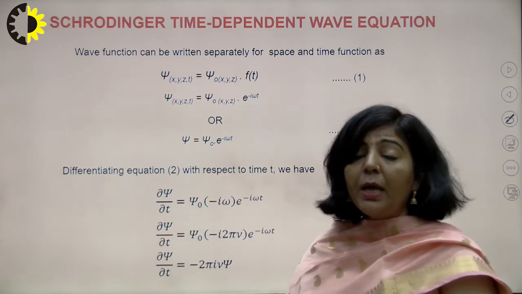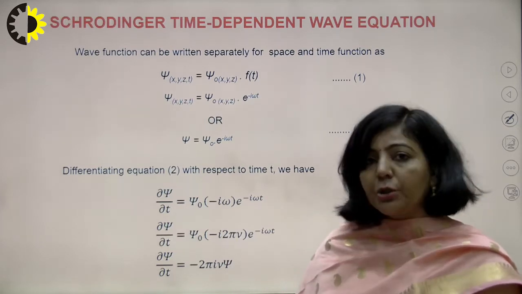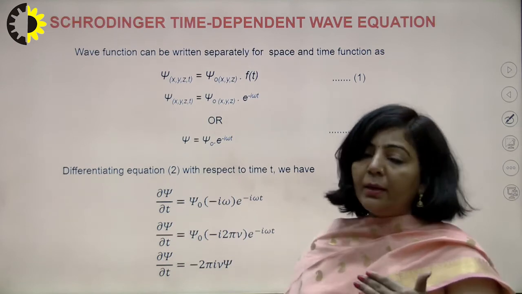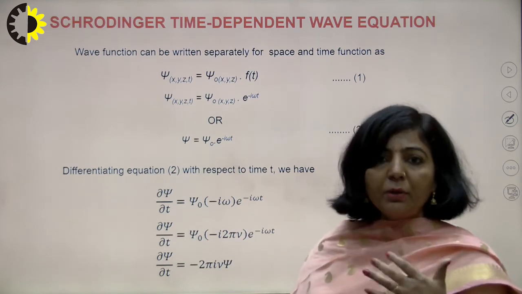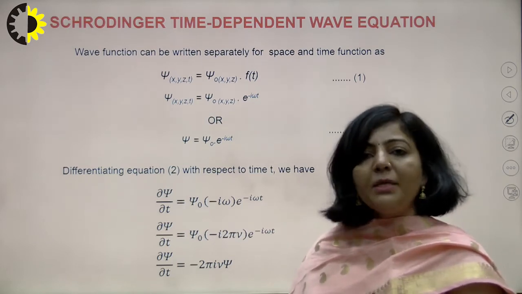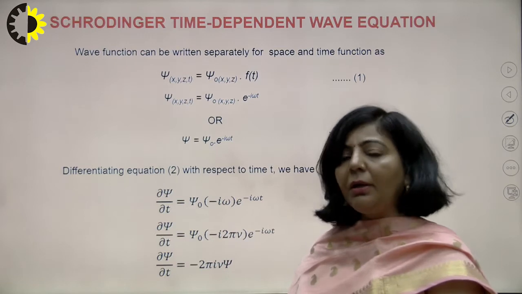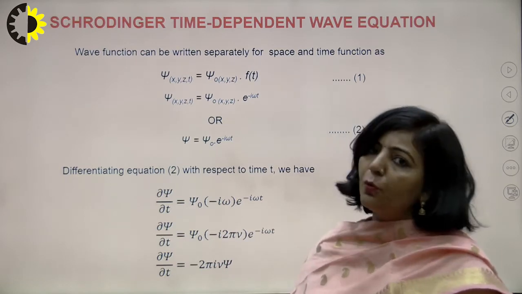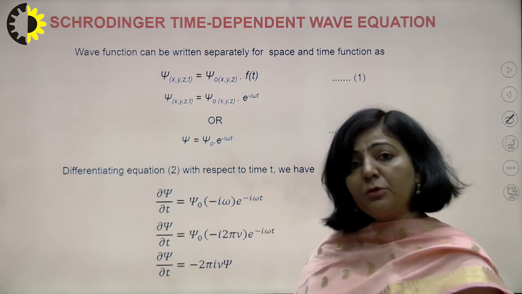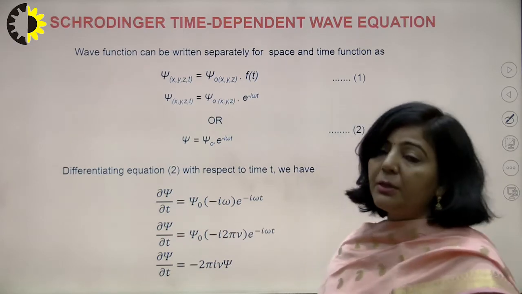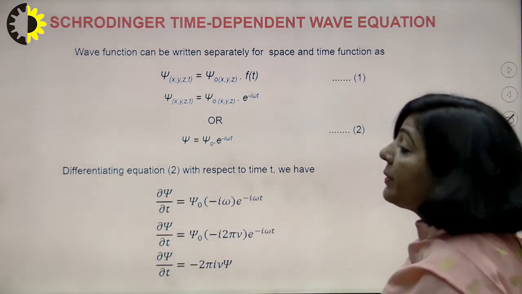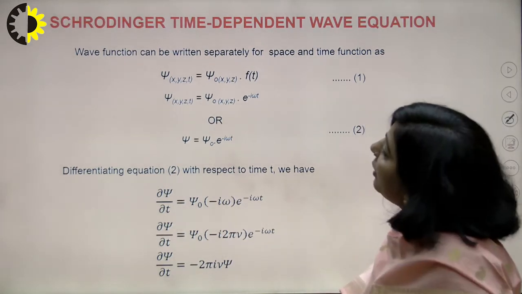And as I have already mentioned in my last lecture, time independent and time dependent equations are nothing new, but they are the forms of a single equation. Means from a single equation you can get time independent as well as time dependent form. So what I am going to do here, I am going to derive this time dependent form using the time independent equation.